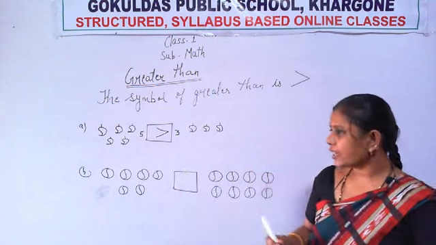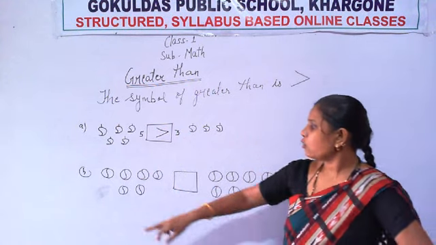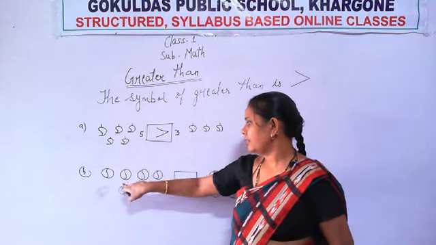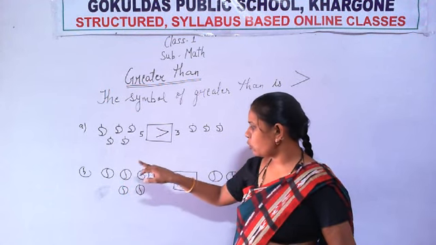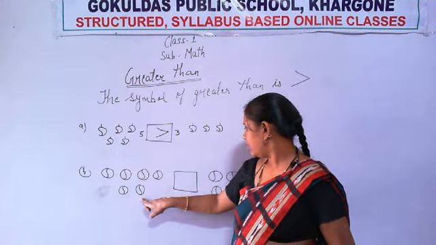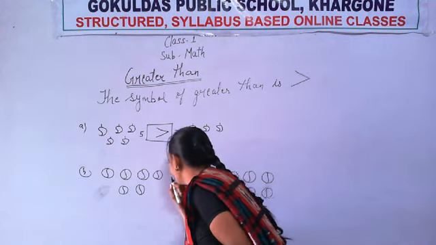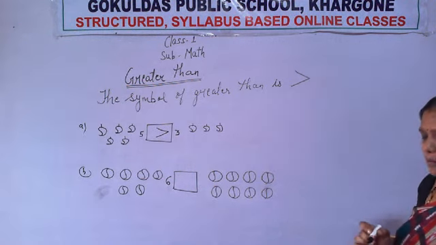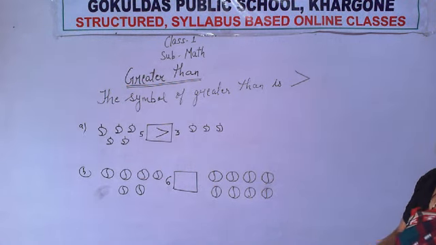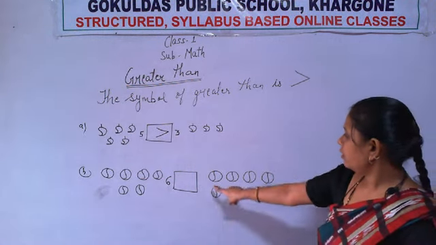How many balls are here? Now count it. 1, 2, 3, 4, 5, 6. So I write here number 6. Now count how many balls are on this side. Count the number of balls.